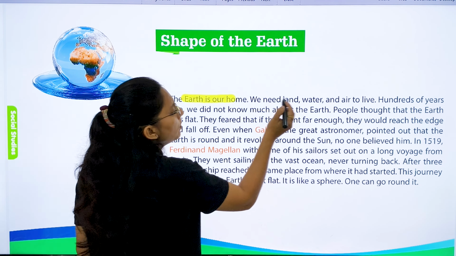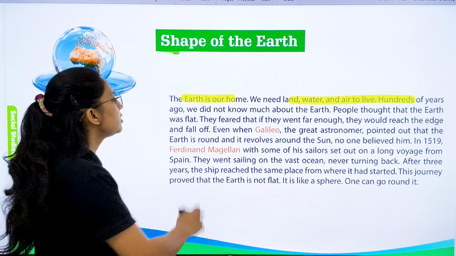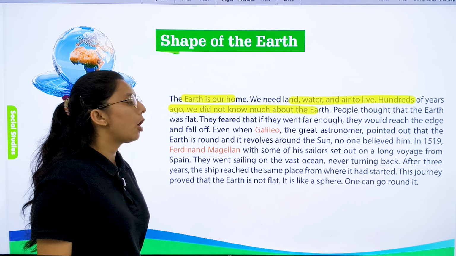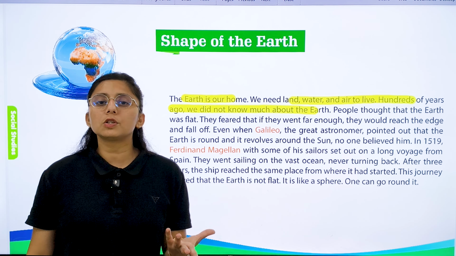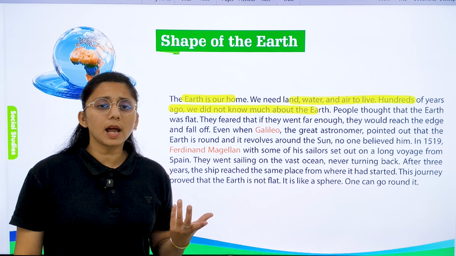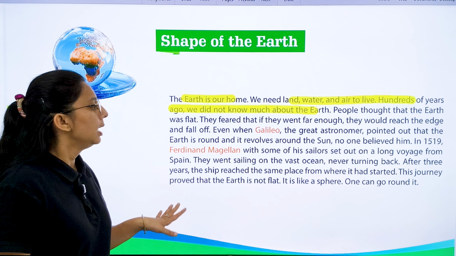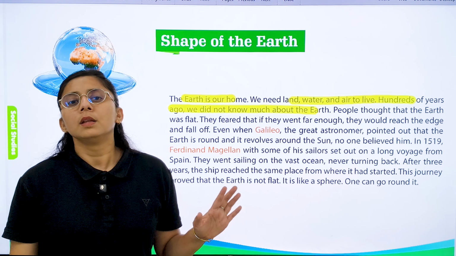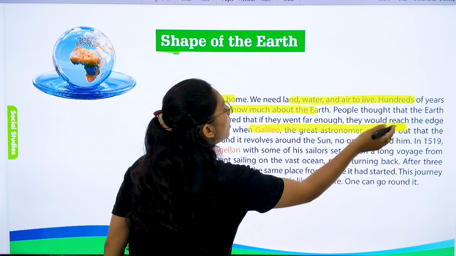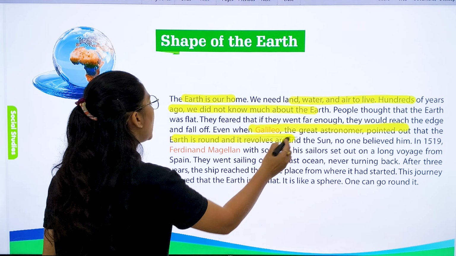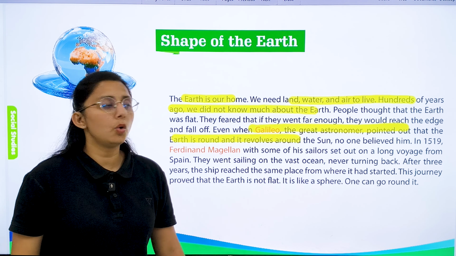Earth is our home. We need land, water and air to live. Hundreds of years ago, we did not know much about the Earth, and people thought that the Earth was flat, right? They thought that if we moved around the Earth, we would fall down. But astronomers proved it wrong. Even Galileo, a great astronomer, pointed out that the Earth is round and it revolves around the Sun. No one believed him.